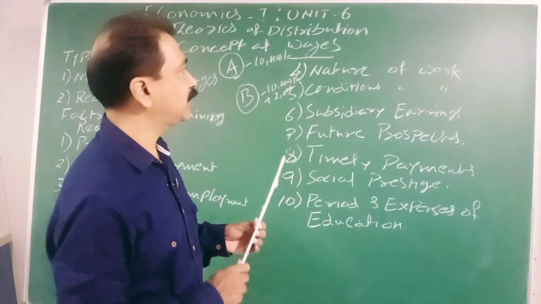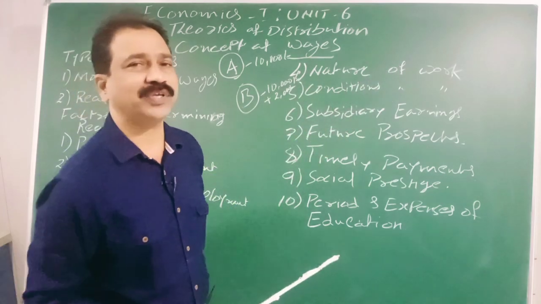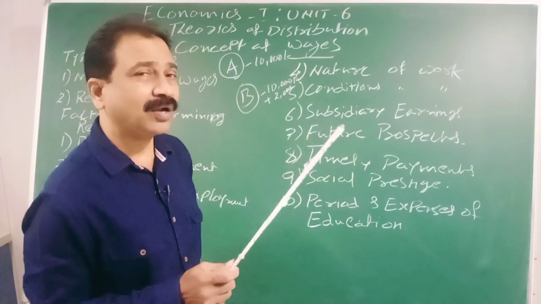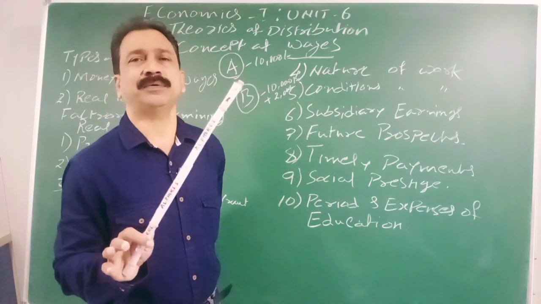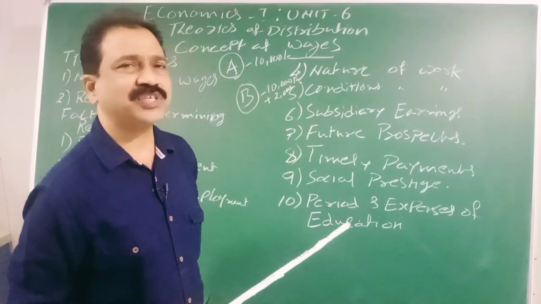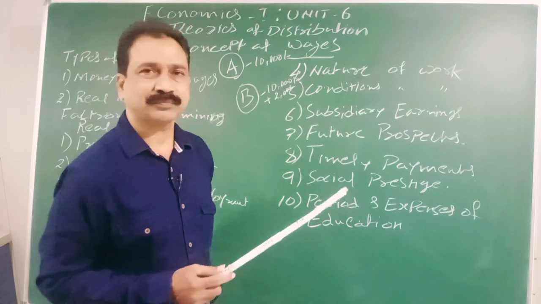Now we will see the fourth one, nature of work. What type of work he is doing? Is it a risky job or cool, comfortable job? That also decides. If he is doing a very risky job, for this I like to give you one example.